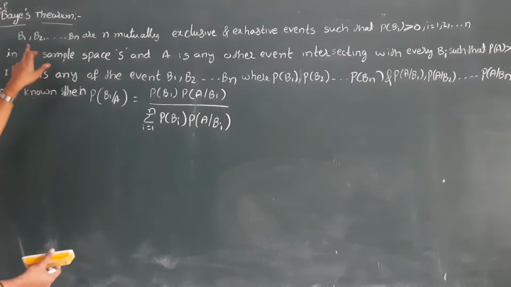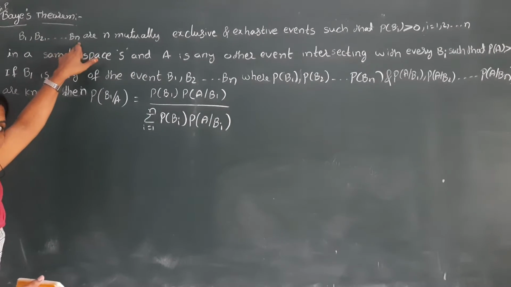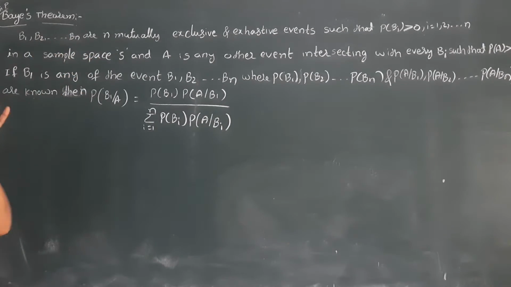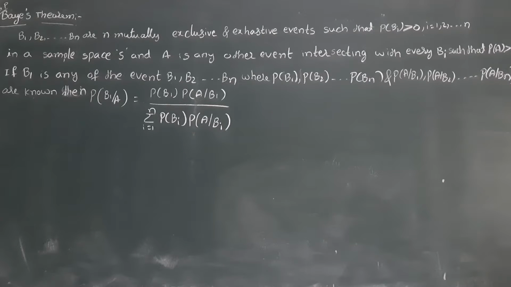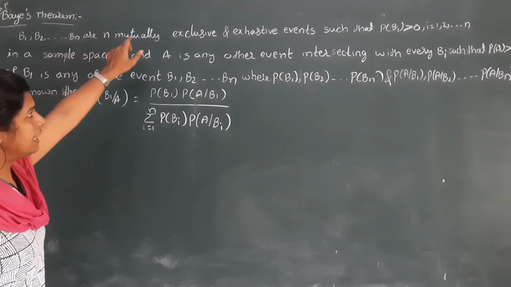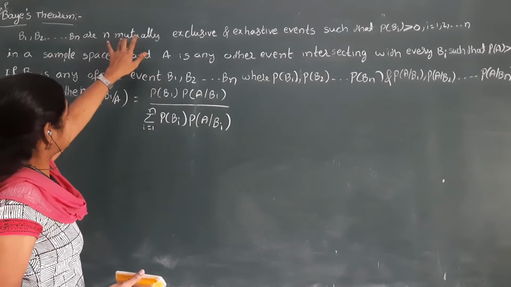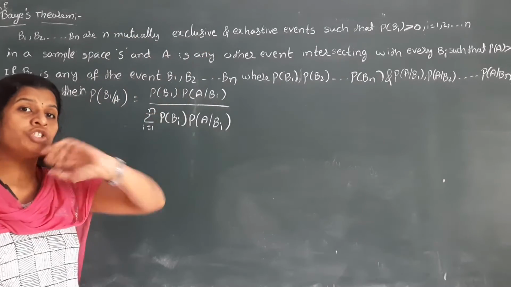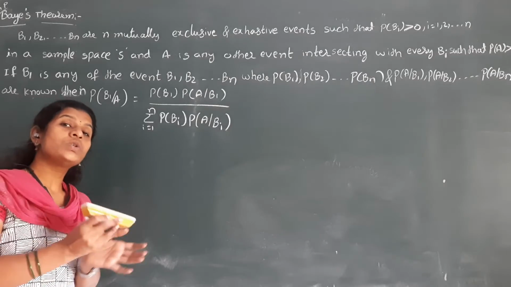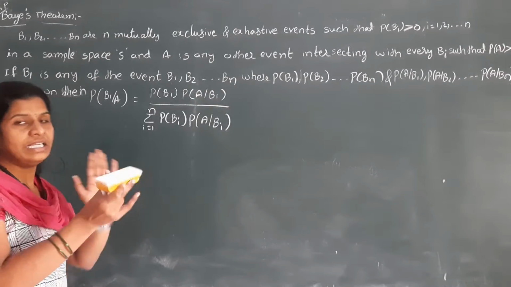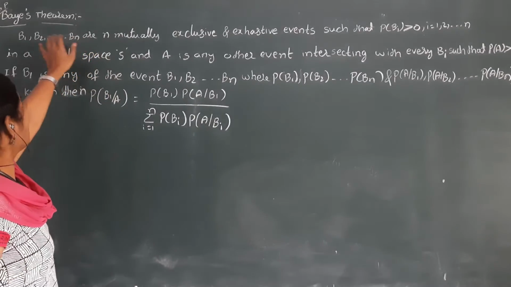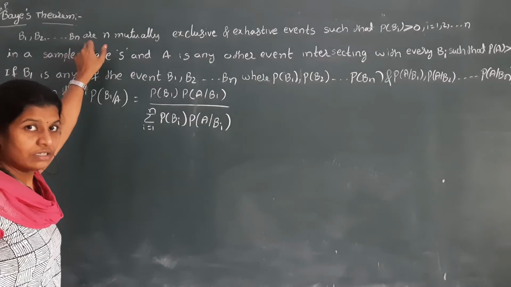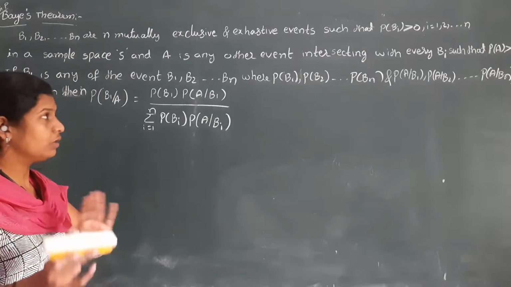Okay, see here, B1, B2, so on, Bn are n events. Those n events are mutually exclusive. What is the meaning of mutually exclusive? There is no common point between any events. Then those events are called mutually exclusive events. No common point, no common area.